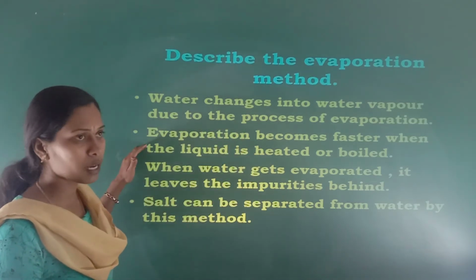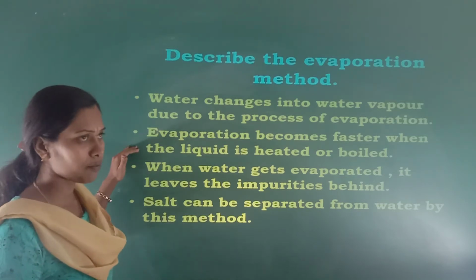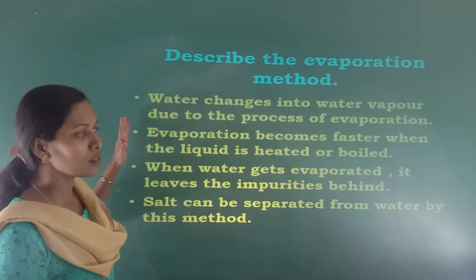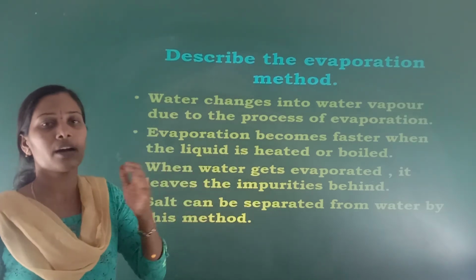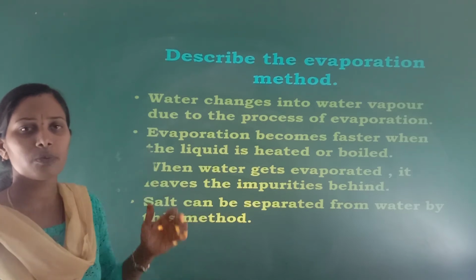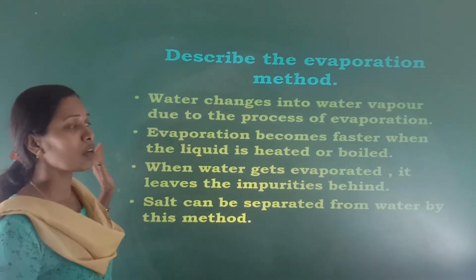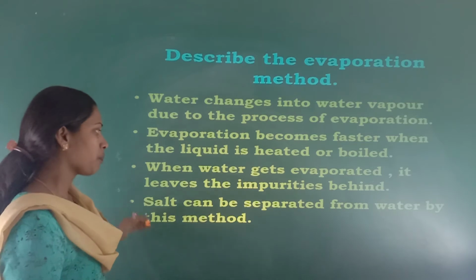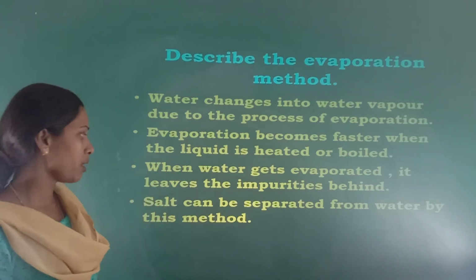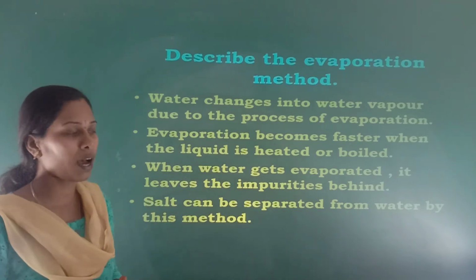Evaporation becomes faster when the liquid is heated or boiled. So when does evaporation become faster? When there is continuous heat. When we continuously boil the water, during that time the evaporation becomes faster. When water gets evaporated, it leaves the impurities behind.